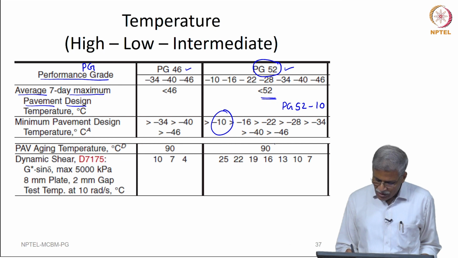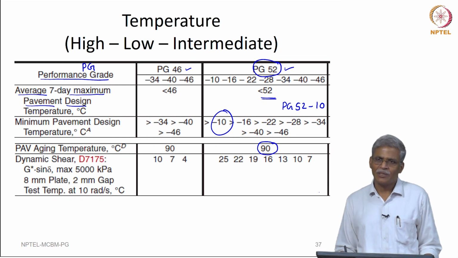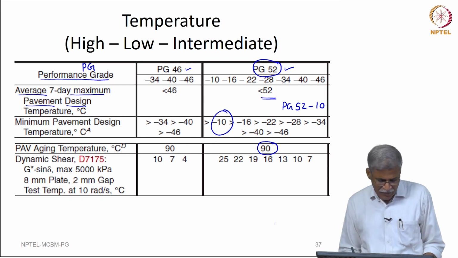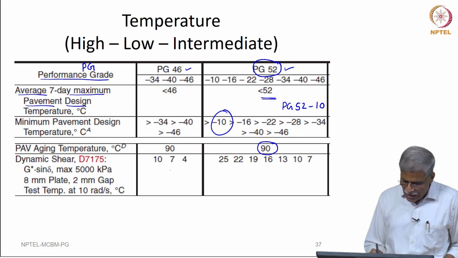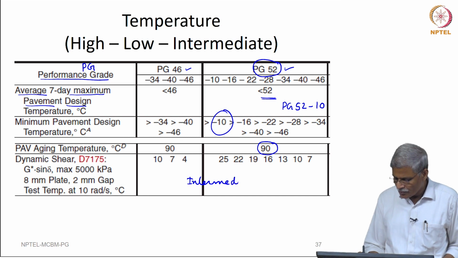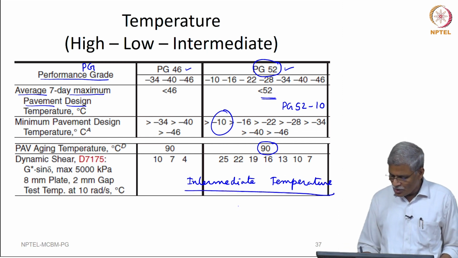Okay. Now, for this particular location, ASTM prescribes that you should do the PAV aging temperature at 90 degree centigrade, and you also see that there is an intermediate temperature that is prescribed here. So, this is for the fatigue part.